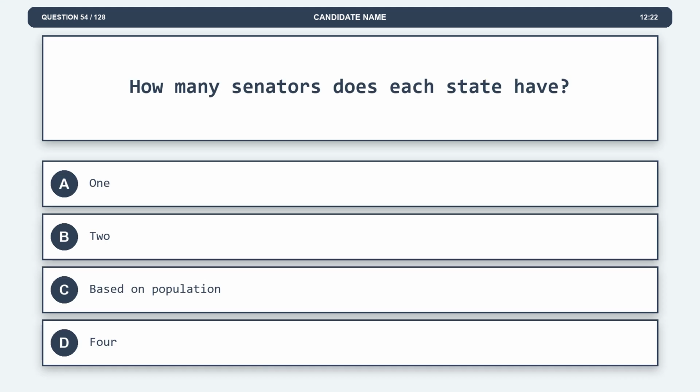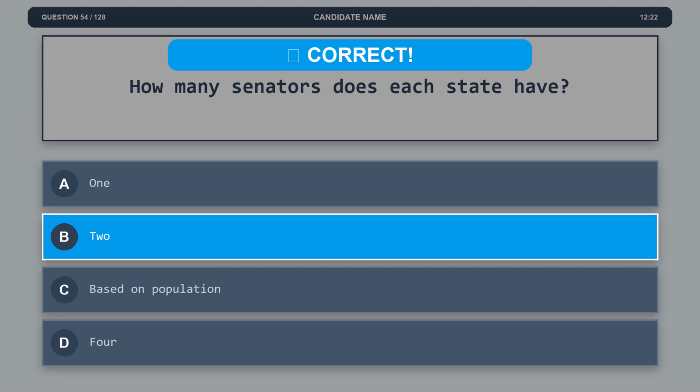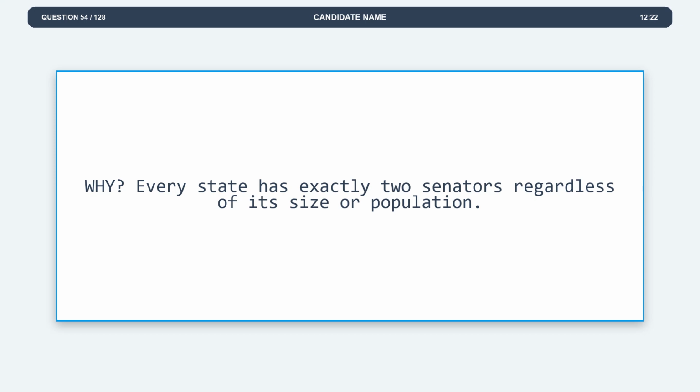Question 54. How many senators does each state have? Option A, 1. Option B, 2. Option C, based on population. Option D, 4. The correct answer is option B, 2. Explanation. Every state has exactly 2 senators regardless of its size or population.